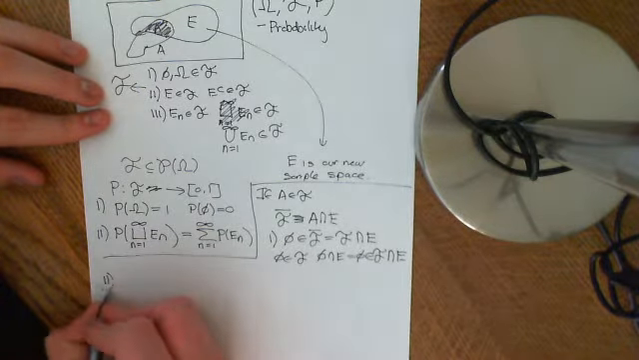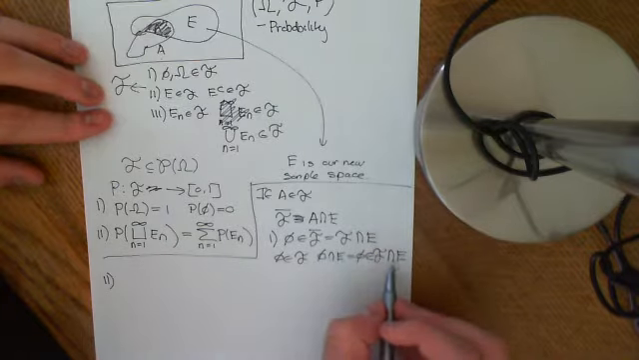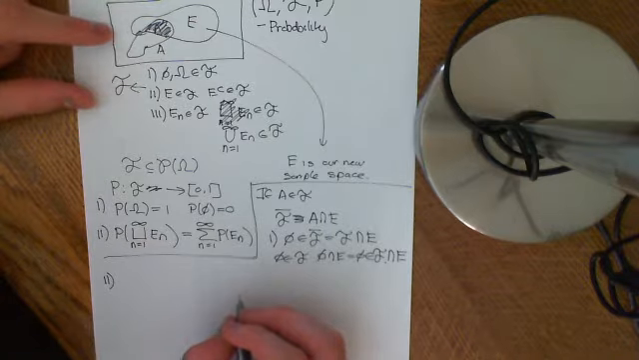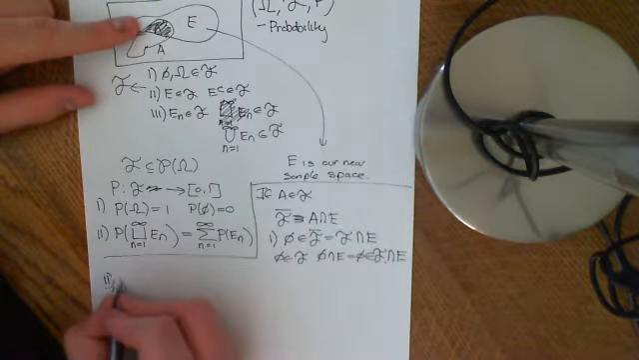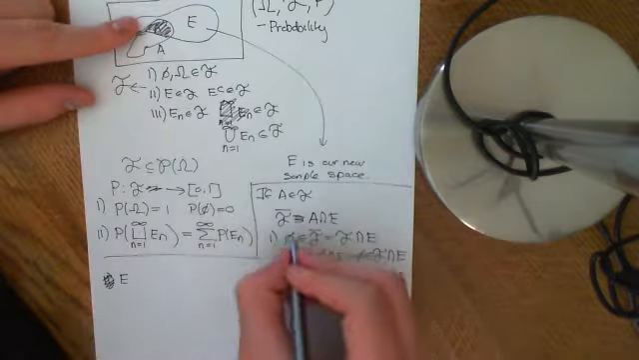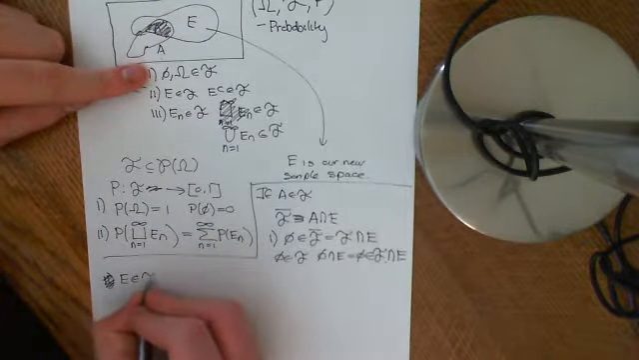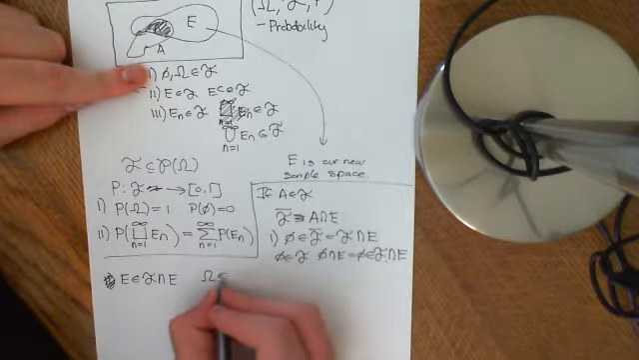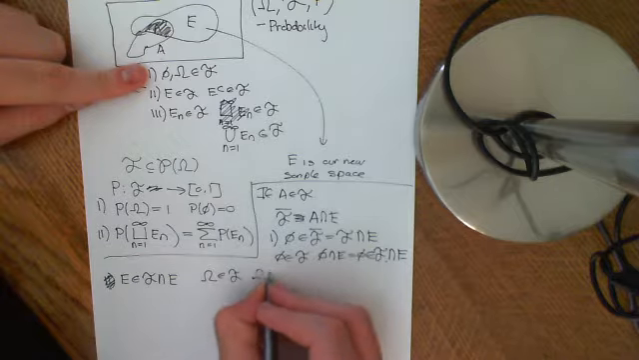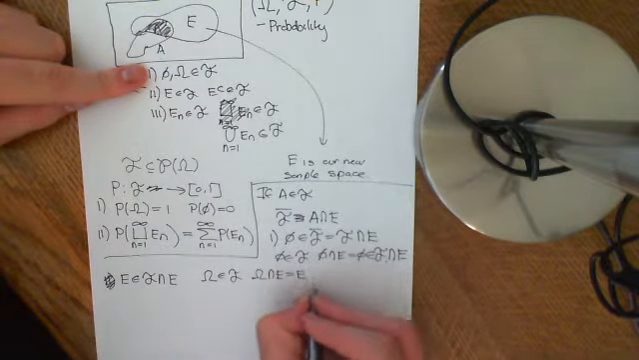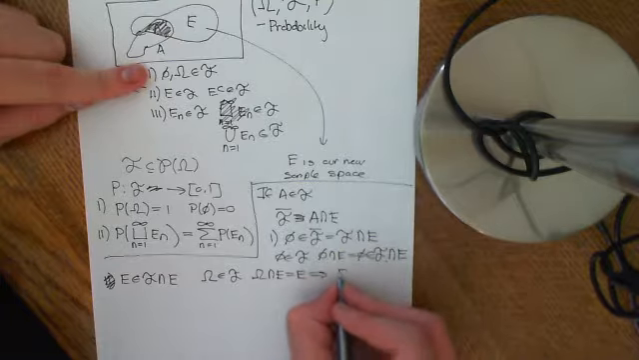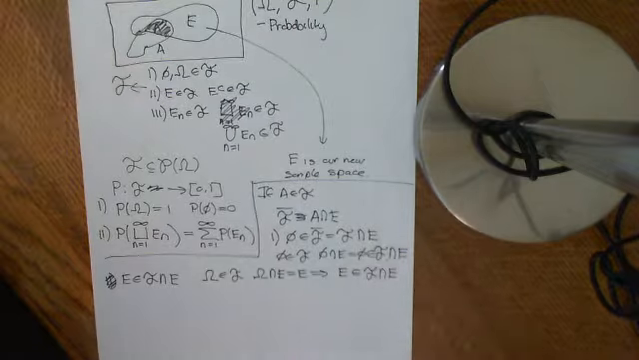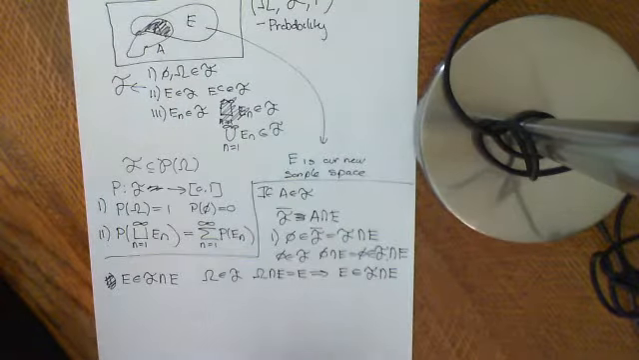Now we want to prove that the whole space is an element of F intersection E. But what is the whole space now? The whole space isn't omega anymore, it's E. So we want to prove that E, rather, this isn't property 2, this is just the second part of property 1. We want to prove that E is an element of F intersection E. Well, that's easy, because the whole space is an element of F, and the whole space intersection E is equal to E. So that implies that E is an element of F intersection E. So that's very easy. So we've proved that it satisfies axiom 1 of a sigma algebra.